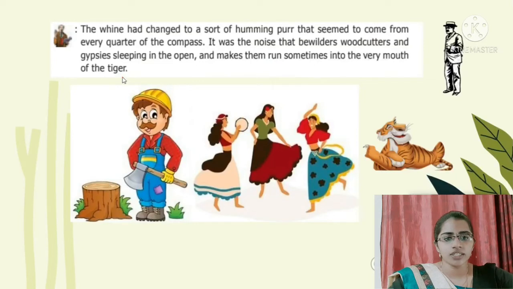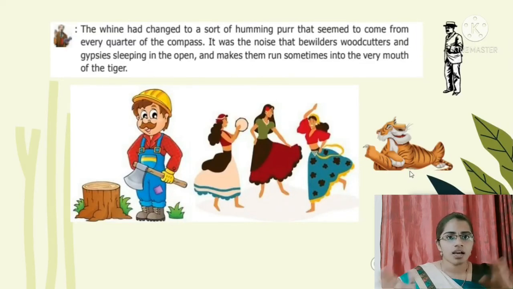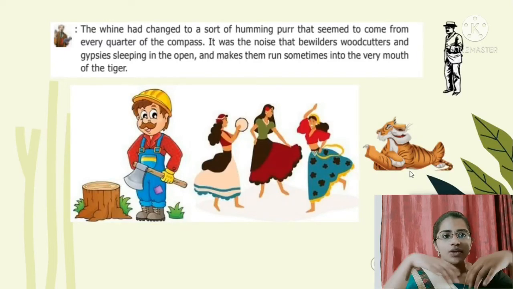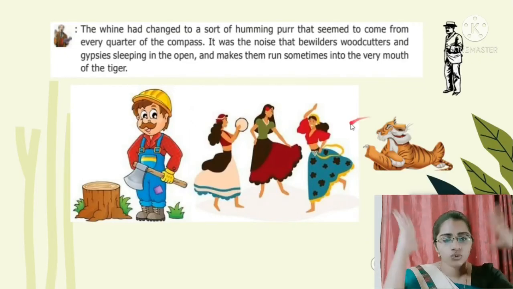So the woodcutters and the gypsies, who have a traditional dance and move from village to village to show their dance, sleep on the way, near the forest, openly. So the woodcutters and the gypsies are sleeping, and they will get afraid with the noise of the tiger. The tiger's noise is being heard in the four directions, like a purr sound from every quarter of the compass. The sound is echoing in the four directions.